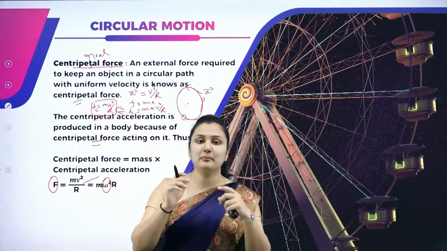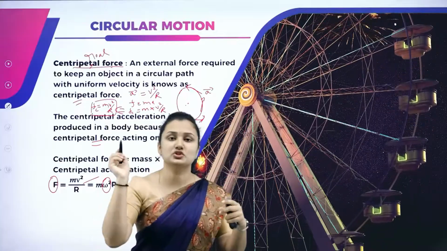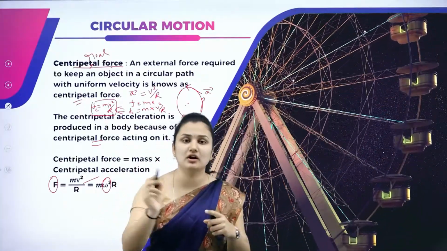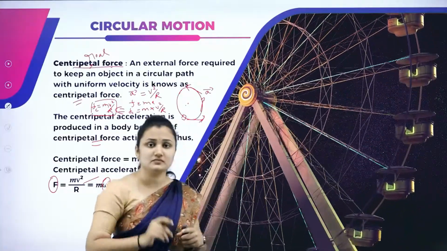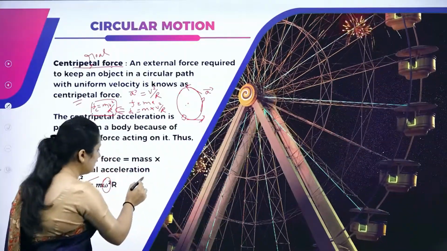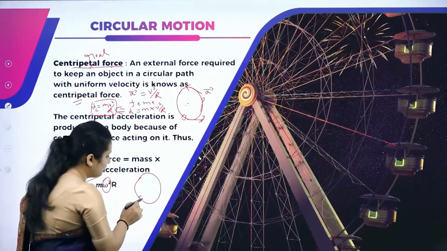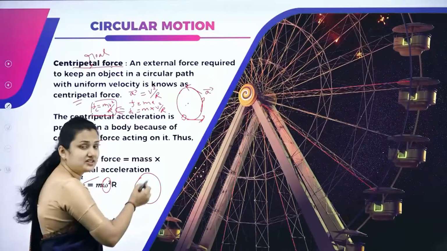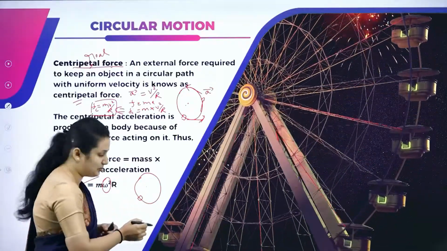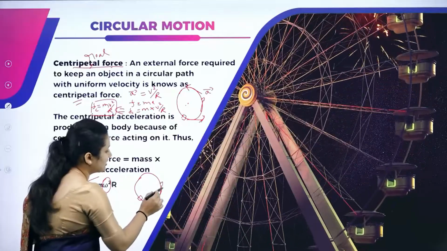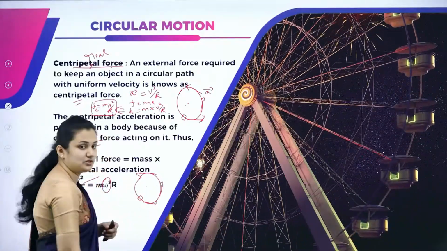Like this, we have many such examples, like a stone rotated around a circle or an artificial satellite moving around the earth, etc. So if you consider a circle, the object is moving in a circle. This is the center of the circle. The object is moving with a uniform speed. At each position, the direction of the object changes continuously.